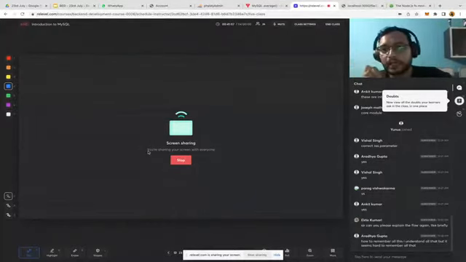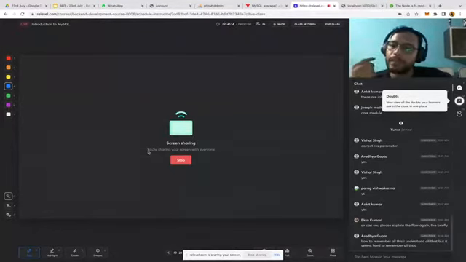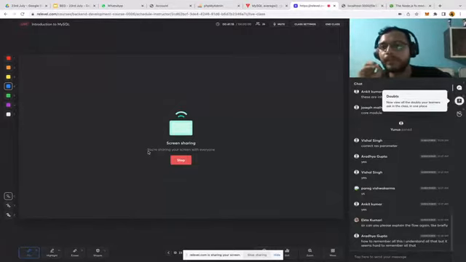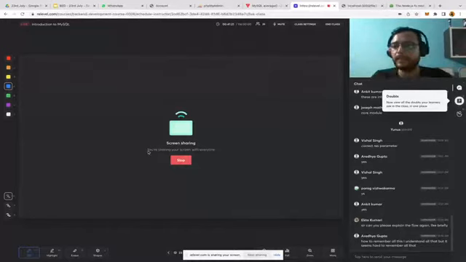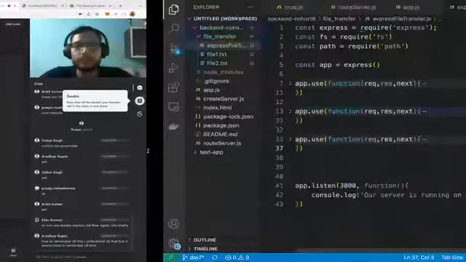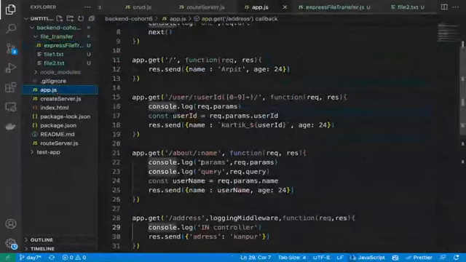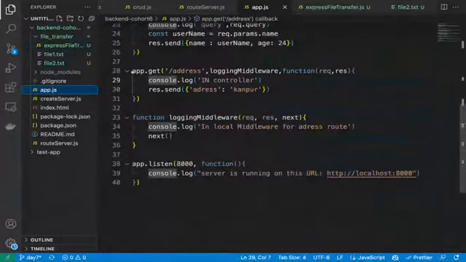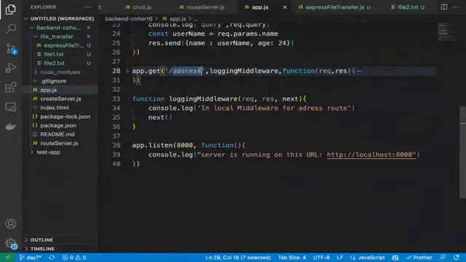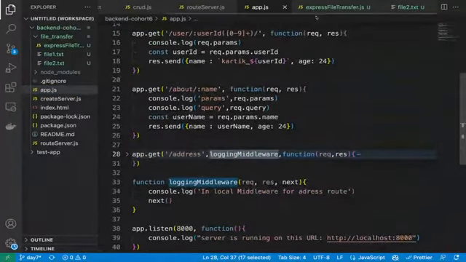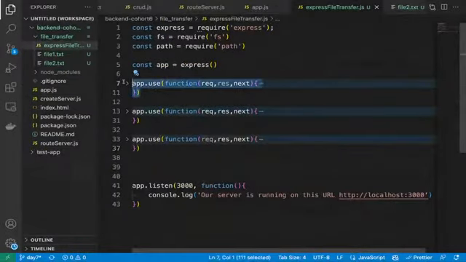Now once we have created the routes, we might need to create some middlewares. Middleware has two types. Sometimes we need a global middleware, sometimes a specific route middleware. If we have a specific route middleware, we have to put it between the routes like this. I showed you in the app.js, right? Yeah, this one. This way, in between the routes and the logging middleware. And if we do not have a specific route request, then we can simply put it at the global level. Correct? That's what you need to remember.